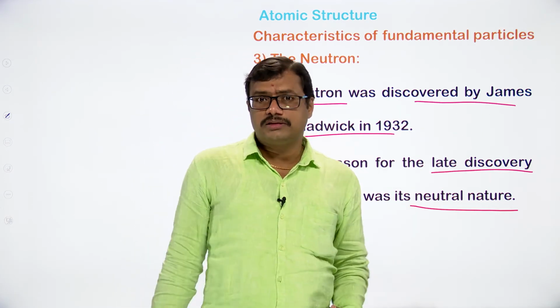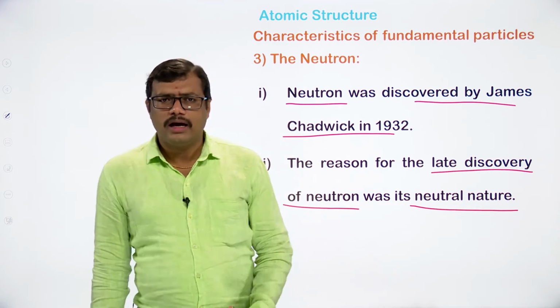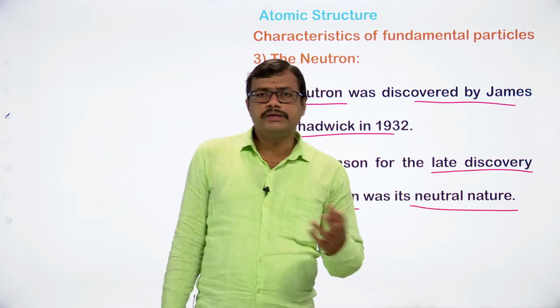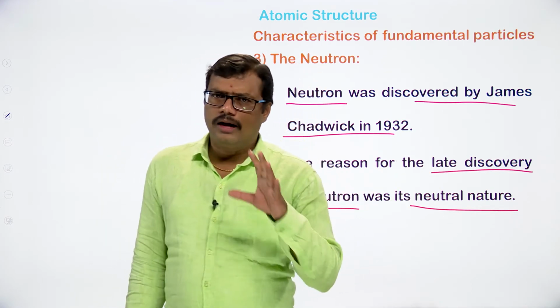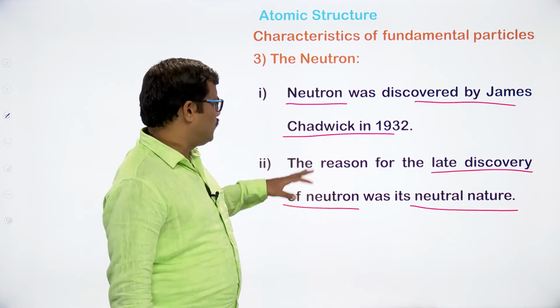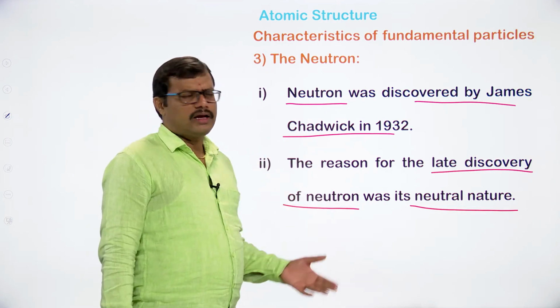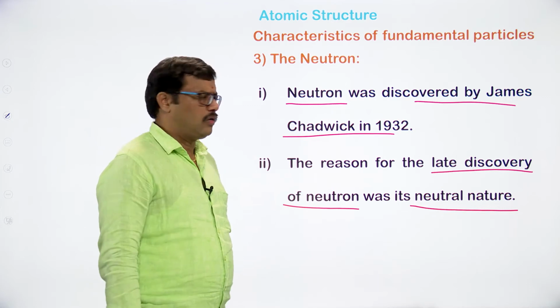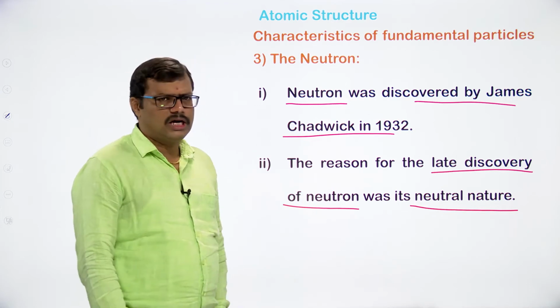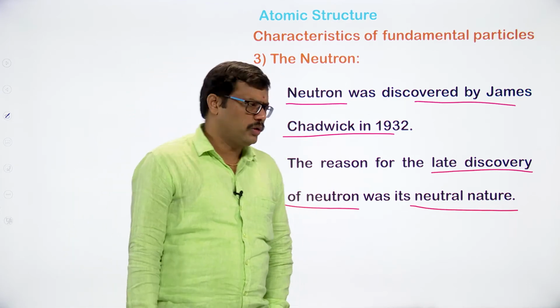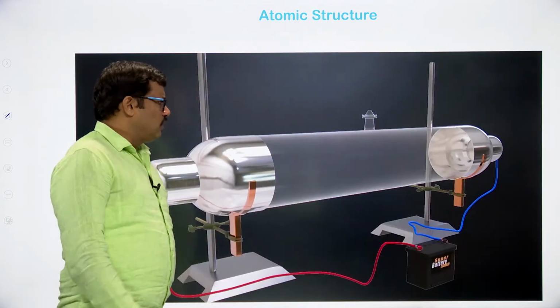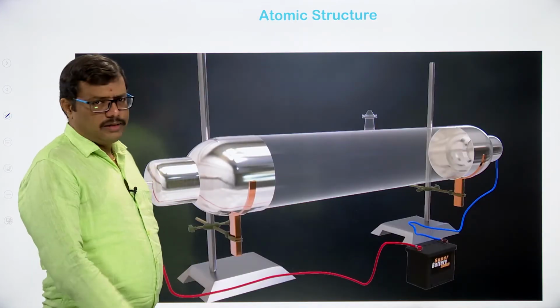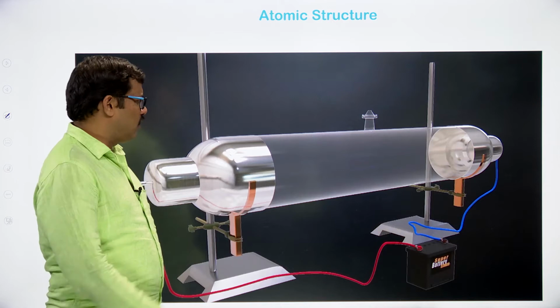So deflection is not possible, and hence because of the neutral nature, the discovery of neutrons took a lot of time. Neutrons were discovered late compared to the proton and electron, and it was given by Chadwick in 1932. Let me show you the same proton as well as the electron discoveries.